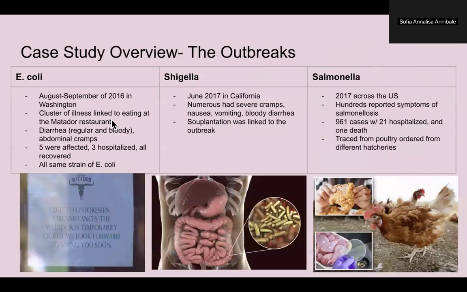Okay, case study overview, the outbreaks. So there were three different outbreaks. Let's start with E. coli. So this occurred between August and September 2016 in King County, Washington.